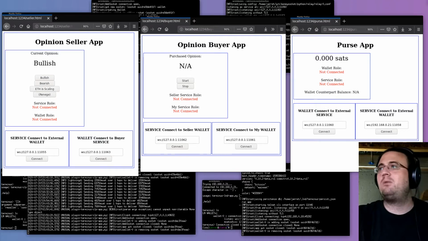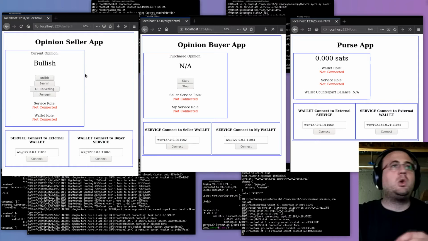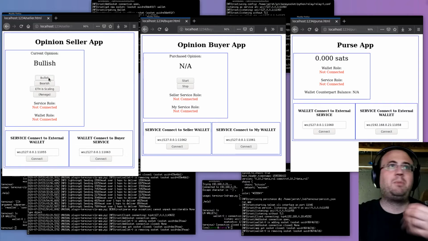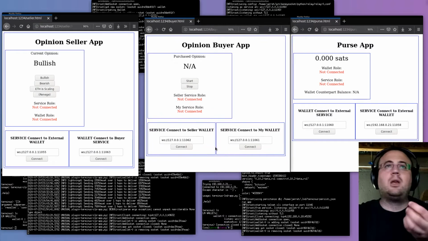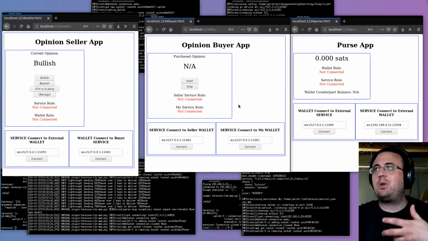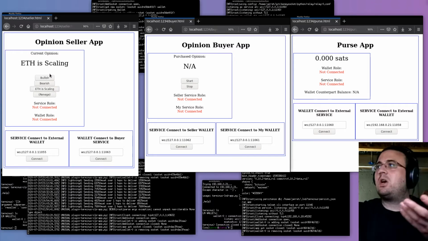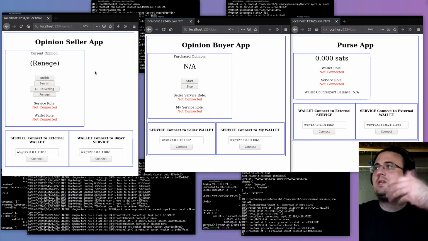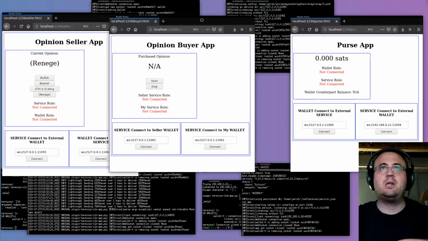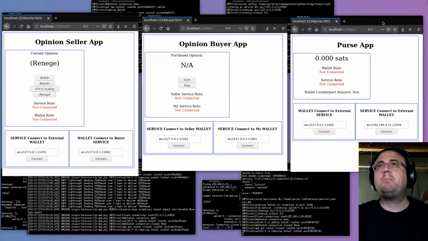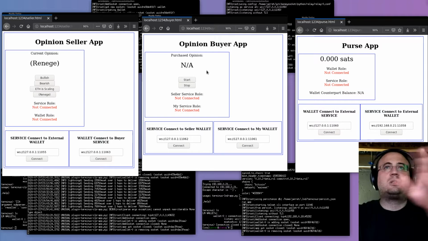straightforward. We're thinking about the streaming video use case. So here's a simplified example: there's some person with an opinion selling their opinion, and periodically the buyer would go, here's the Satoshi, tell me your opinion, and repeat that until either there's some nonsense opinion, or it takes the Satoshi and never delivers the opinion, and that's when this guy would give up. But I don't actually have this implemented. This is just paper thin.